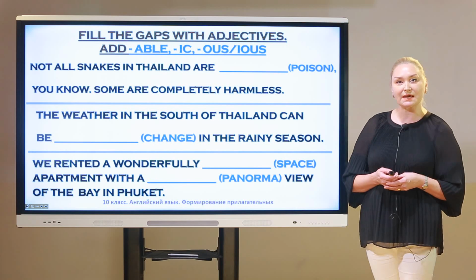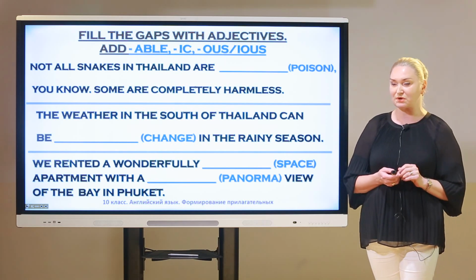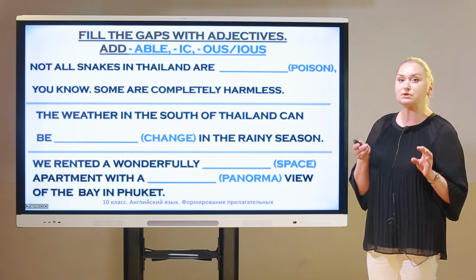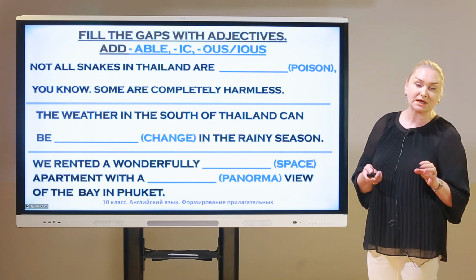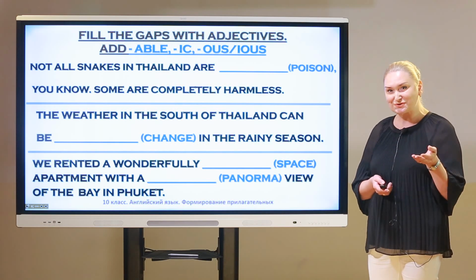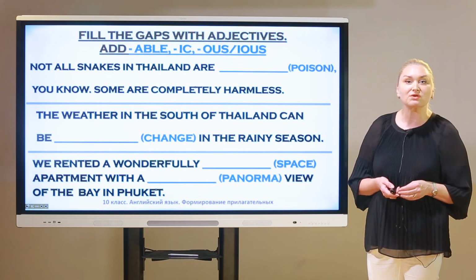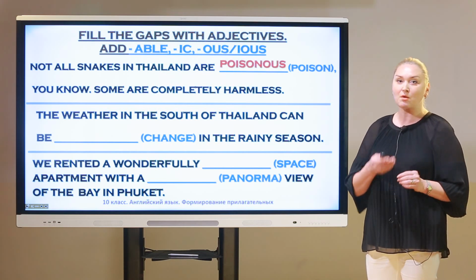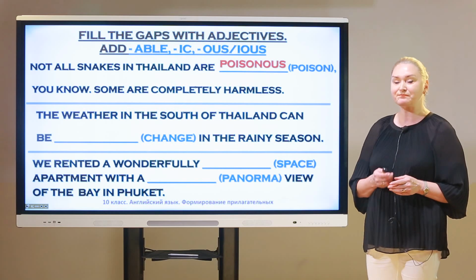Not all snakes in Thailand are... Poison is given in brackets. You know, some are completely harmless. We have to substitute the word poison into an adjective. Can you do it? Okay, let's try to assist me. So, yeah, right. We have to say poisonous, right? Let's repeat. Poison, poisonous. Good.